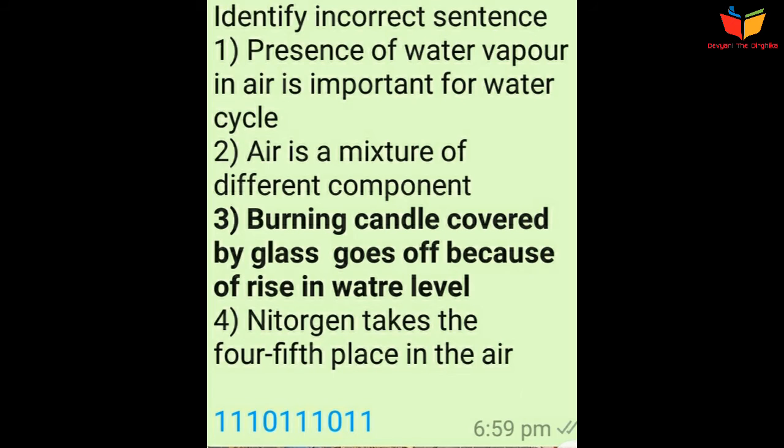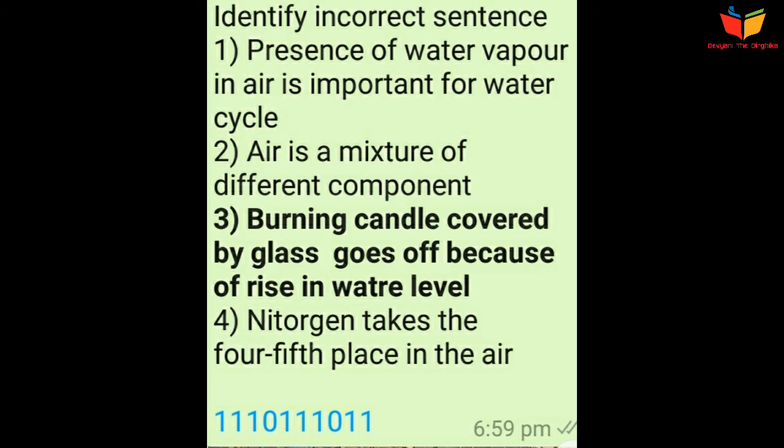Burning candle covered by glass goes off because of rise in the water level. This statement is incorrect, because the burning candle goes off because of the lack of oxygen. Whatever oxygen was there in the glass, the burning candle consumes it, and when the oxygen ends, the candle goes off, not because of the water level.